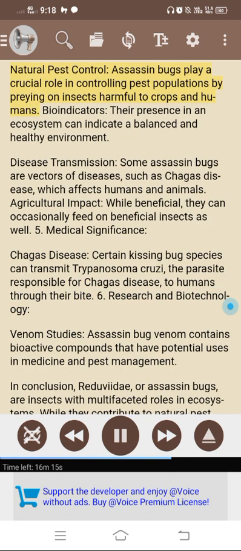4. Economic importance. Natural pest control. Assassin bugs play a crucial role in controlling pest populations by preying on insects harmful to crops and humans. Bioindicators. Their presence in an ecosystem can indicate a balanced and healthy environment. Disease transmission. Some assassin bugs are vectors of diseases, such as Chagas disease, which affects humans and animals. Agricultural impact. While beneficial, they can occasionally feed on beneficial insects as well.